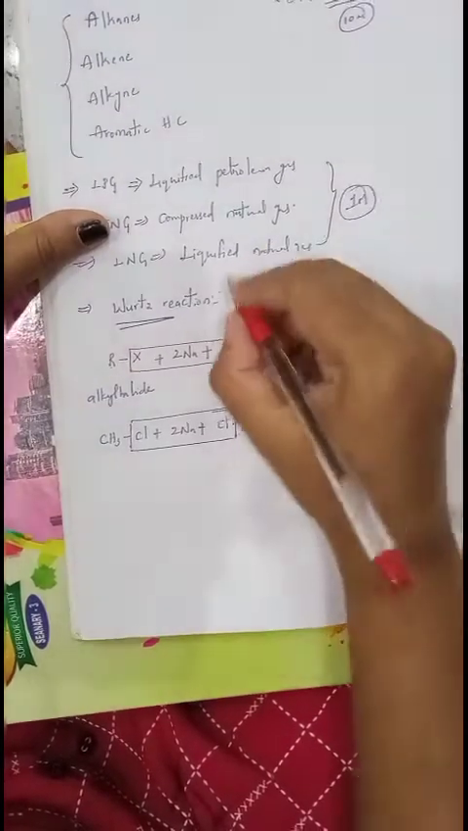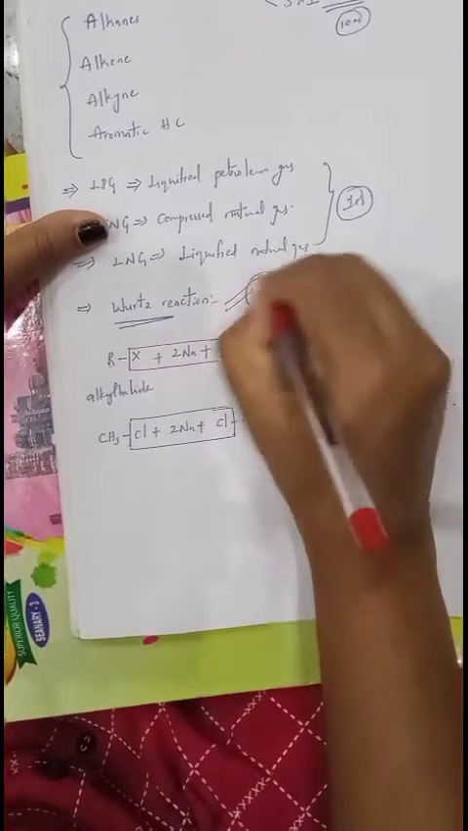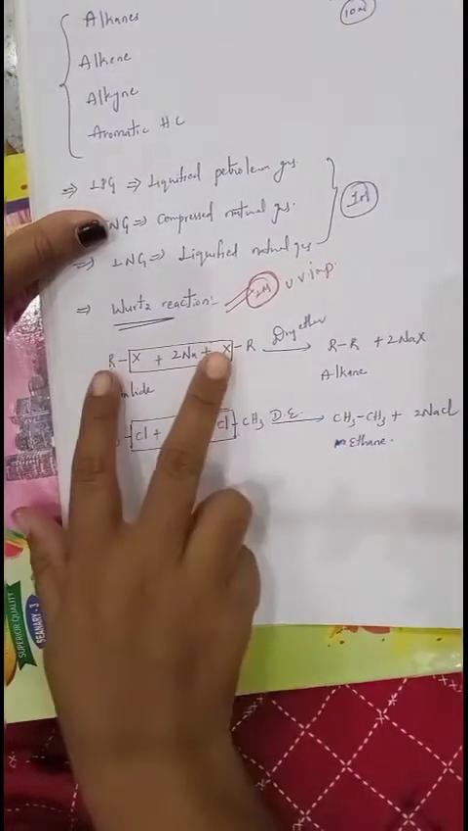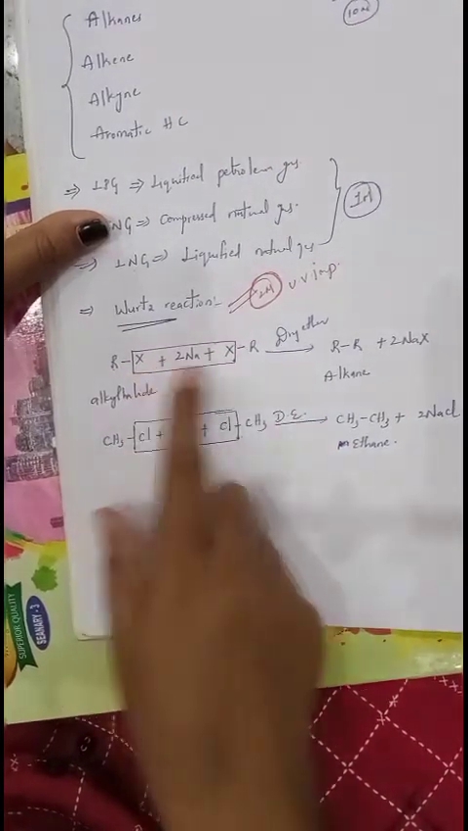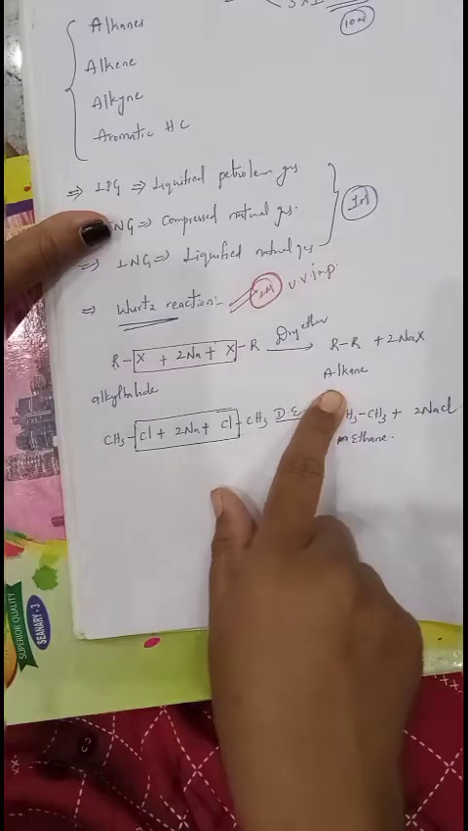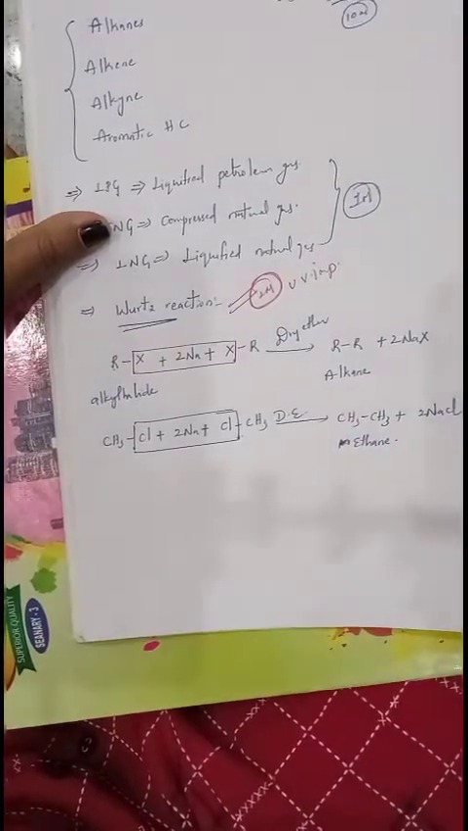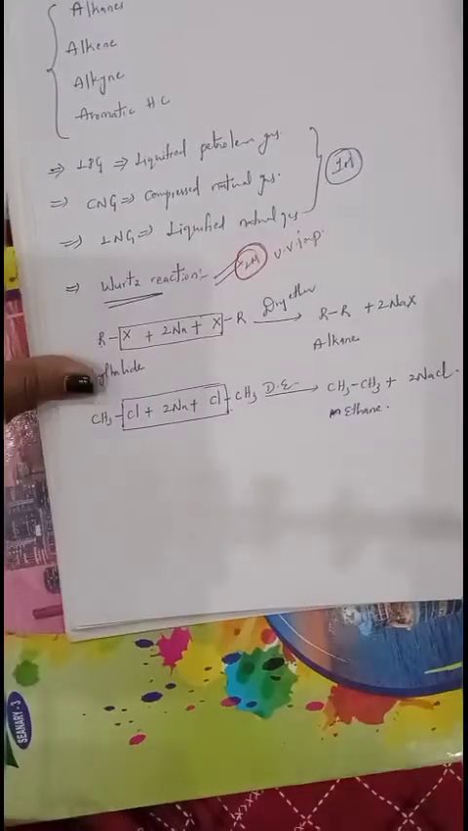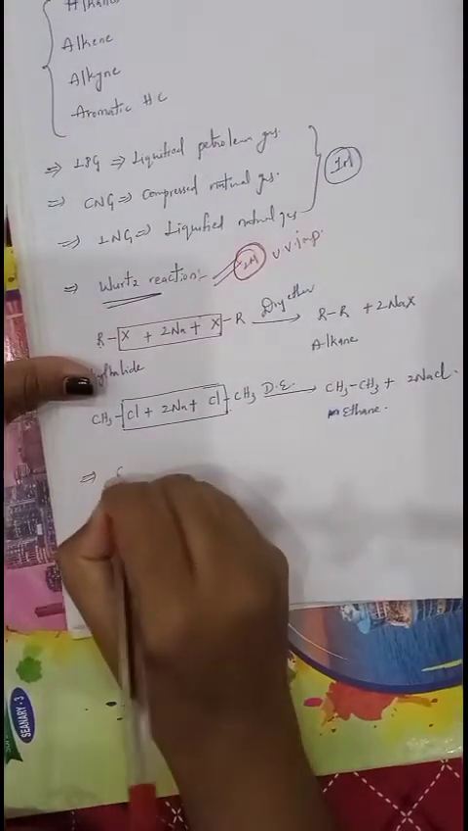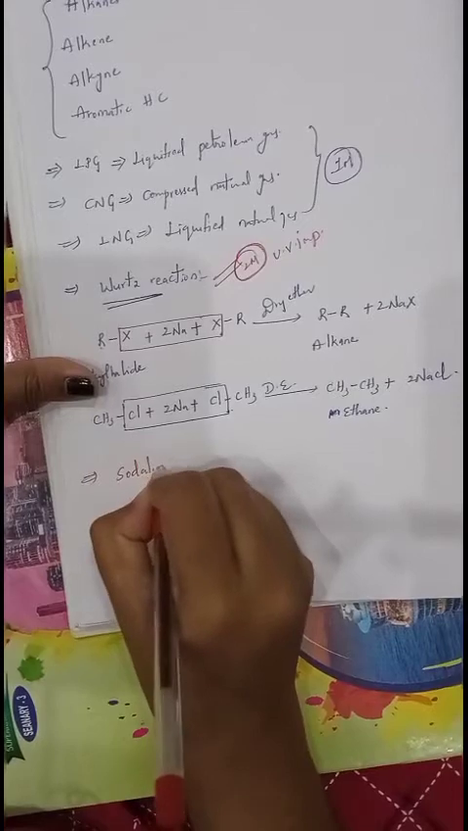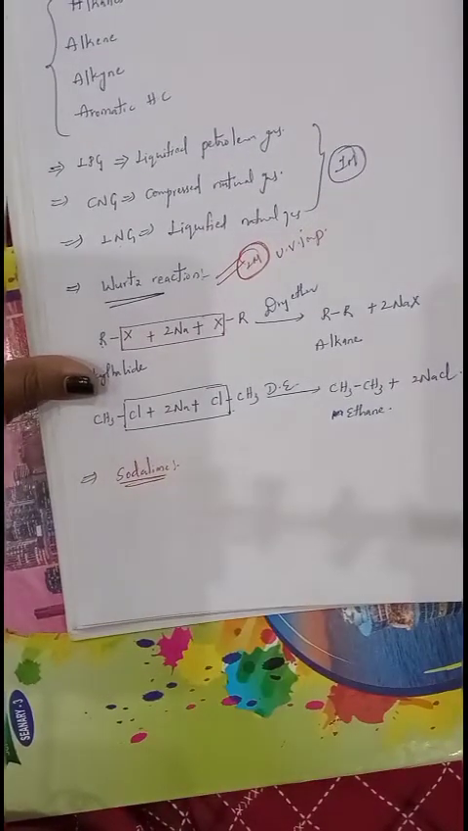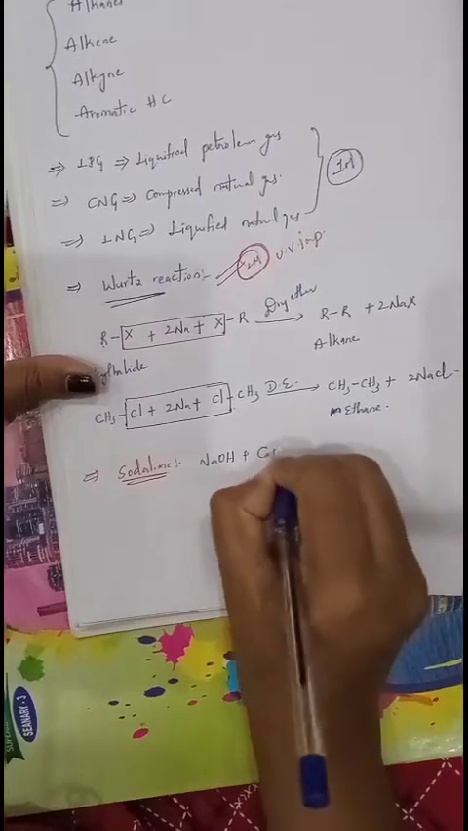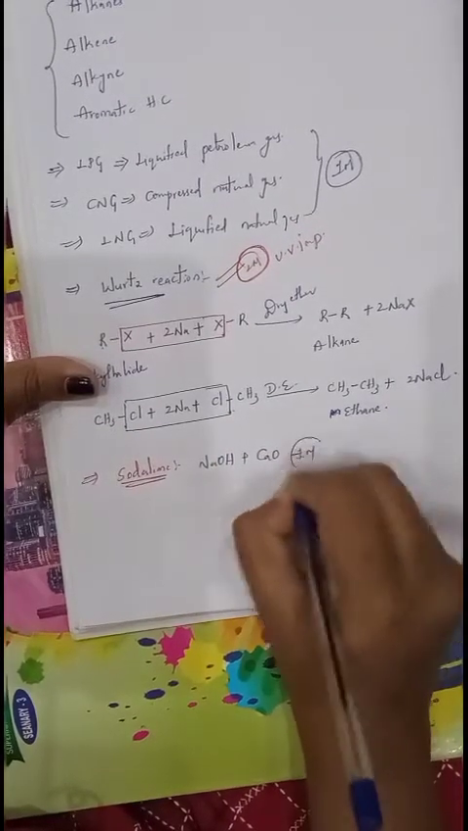So this is a very important and compulsory question for 2 marks. What is Wood's reaction? When 2 moles of alkyl halides react with sodium metal in presence of dry ether, they form alkanes as the final product. You want to write the general reaction as well as an example. And next question, what is soda lime? Soda lime is a mixture of NaOH and CaO. It is also important for 1 mark.